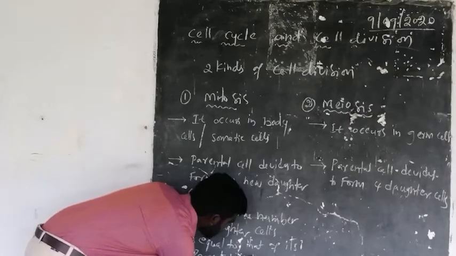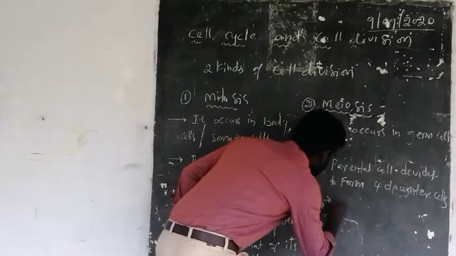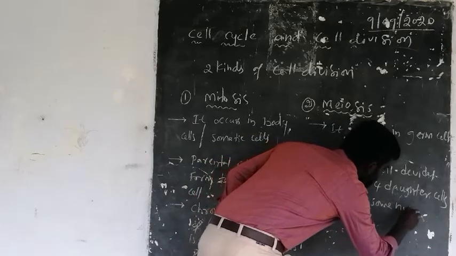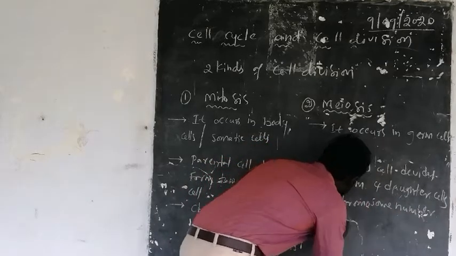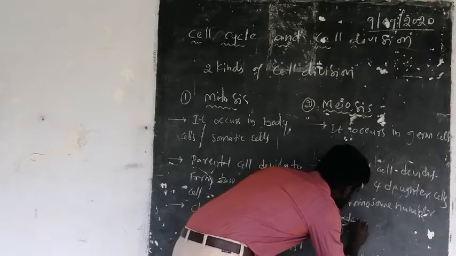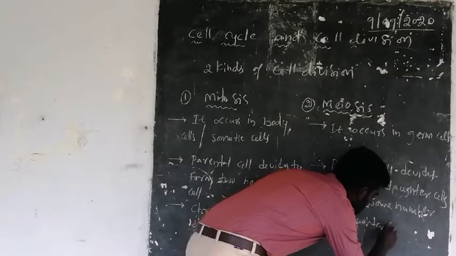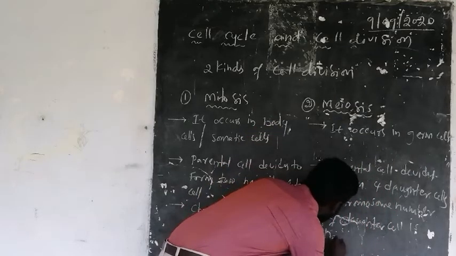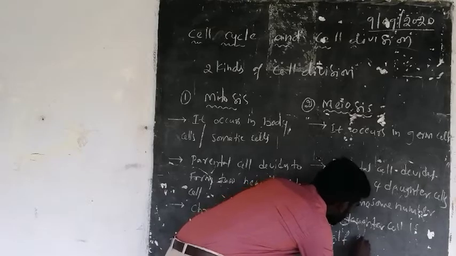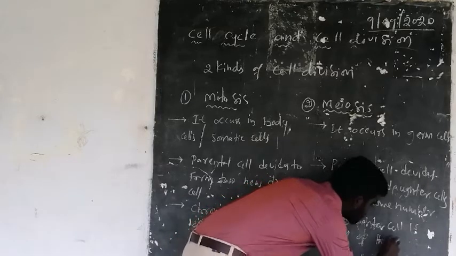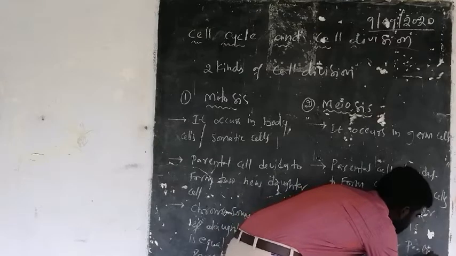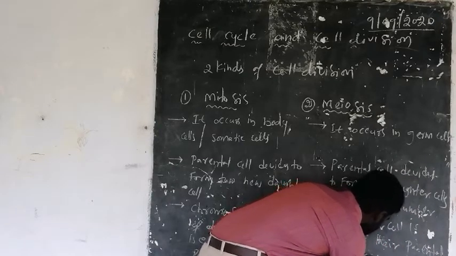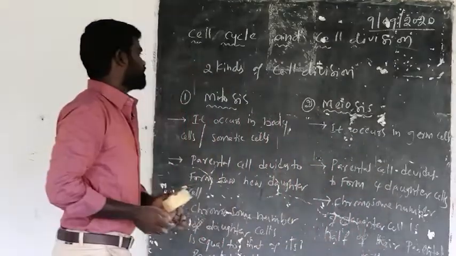In meiosis, the chromosome number of the daughter cells is half of the parental cell. Here, what is the main difference?